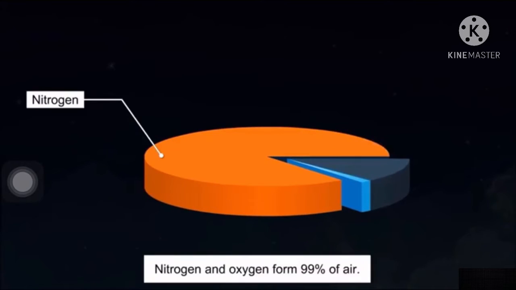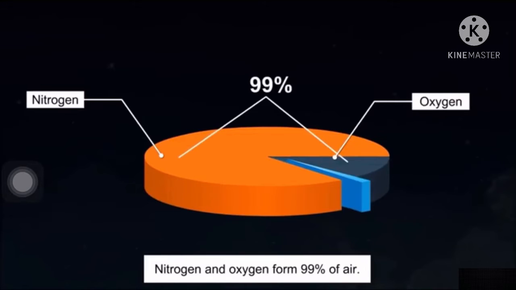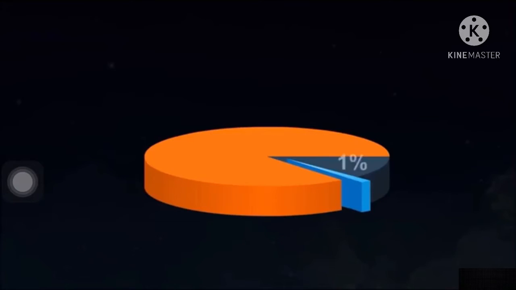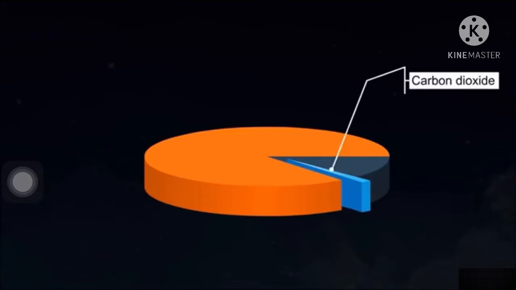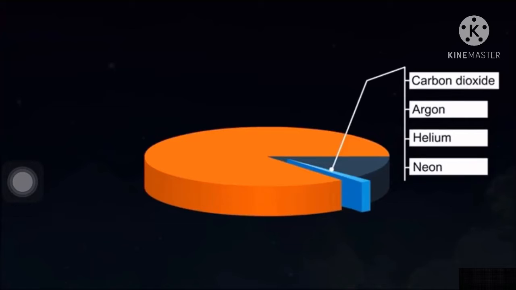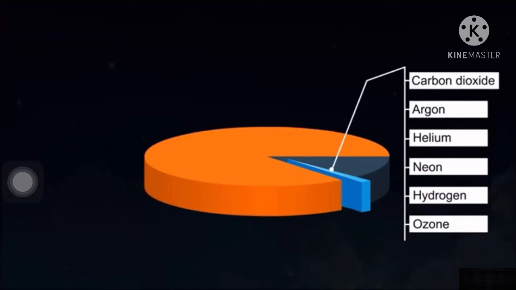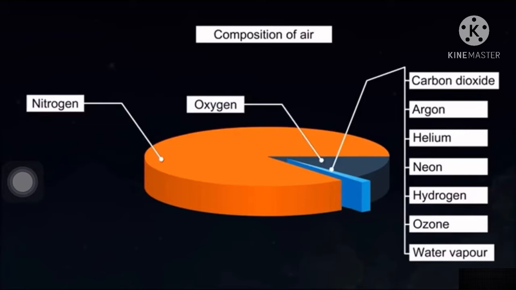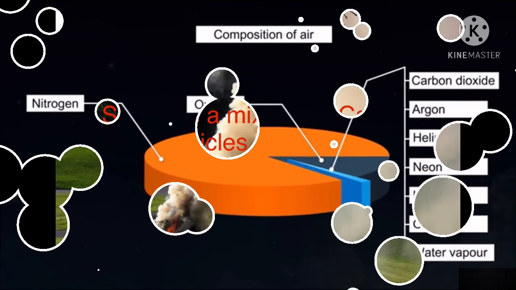So we can say that nitrogen and oxygen gases form about 99% of air. The remaining 1% of air consists of several gases like carbon dioxide, argon, helium, neon, hydrogen, ozone and water vapors. So we can say that air is a mixture of gases.